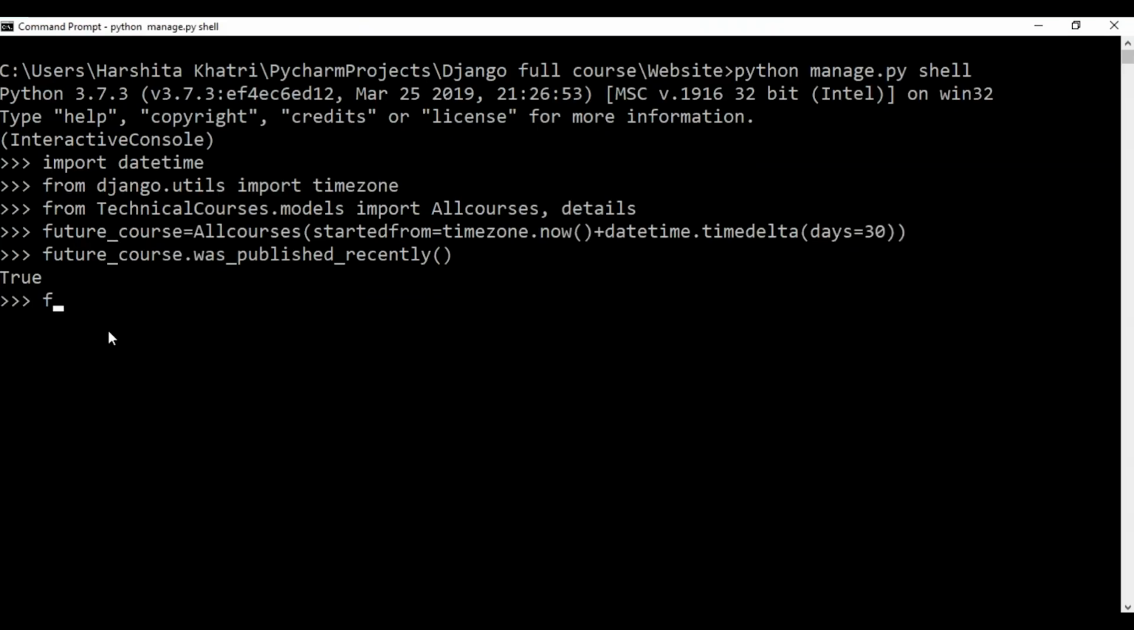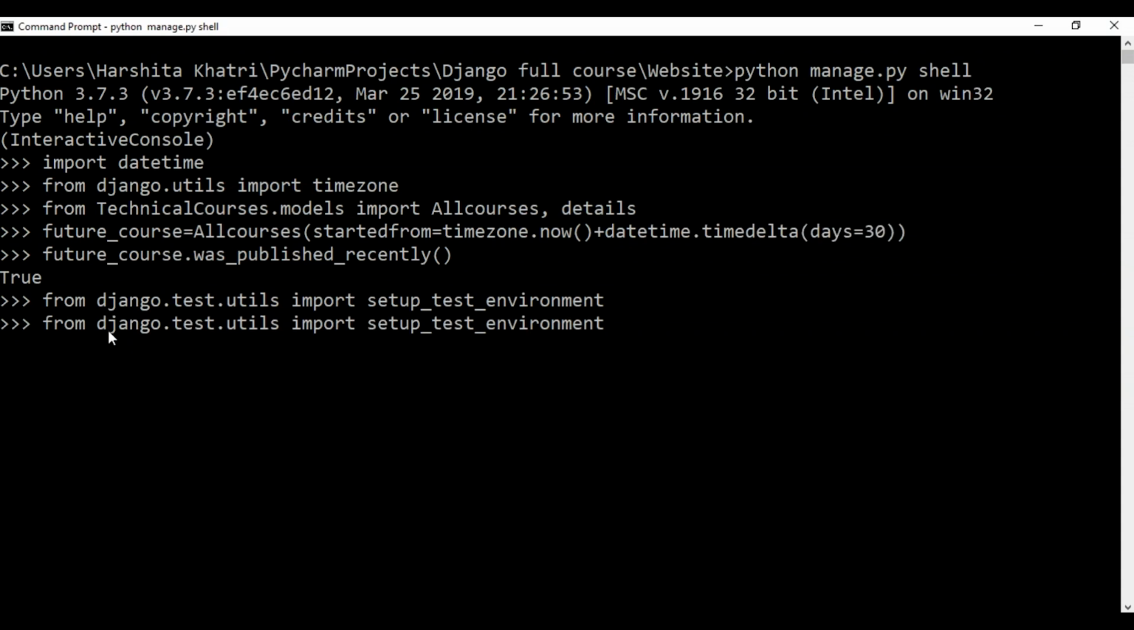And over here, I'll say from django.test.utils import setup_test_environment. So now I'll call the setup_test_environment method and I'll hit enter. The setup_test_environment method installs a template renderer which will allow us to examine some additional attributes on responses such as response.context that otherwise wouldn't be available. Please make a note that this method does not set up a test database.